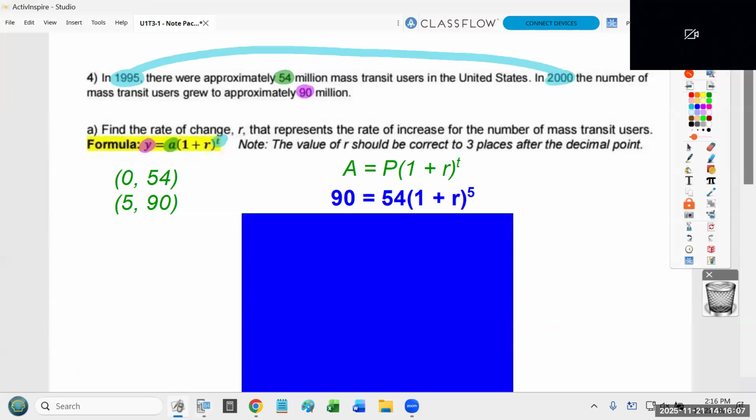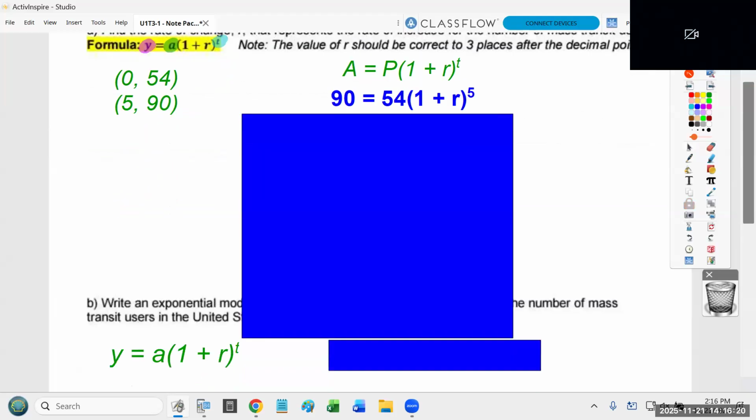So I'm going to solve this equation because I don't know what the rate is. All I know is that if I start at 54 million, then 5 years later, I'm supposed to be at 90. Now, hopefully you all can help me out with this. What would you recommend as a first step? Take away the 54. Someone other than Chris tell me, how do we get rid of the 54? I'm not going to subtract. It doesn't say plus 54. Divide. Then divide by 54.